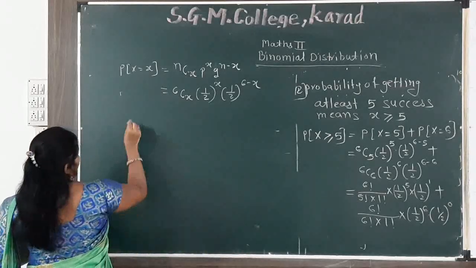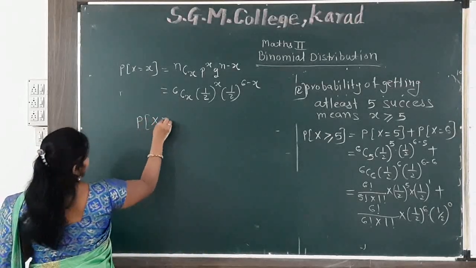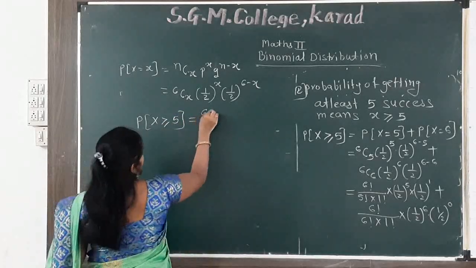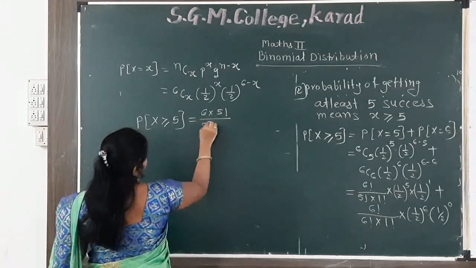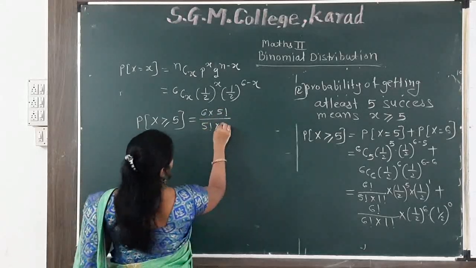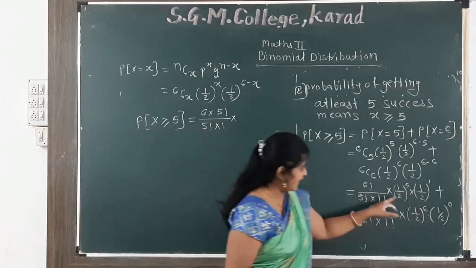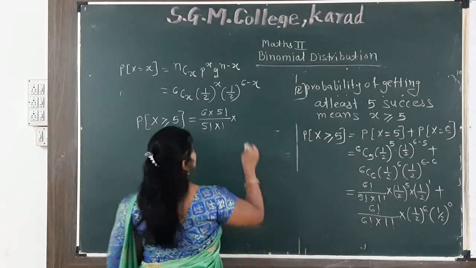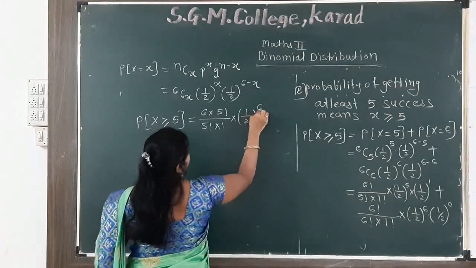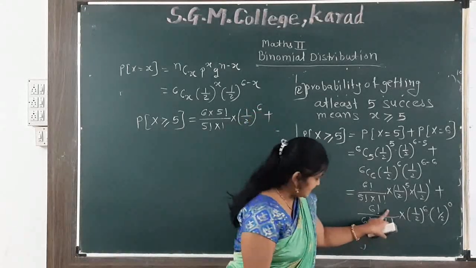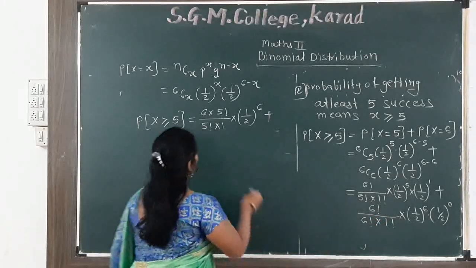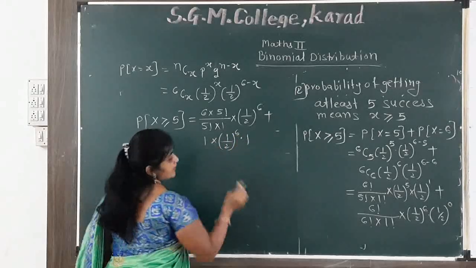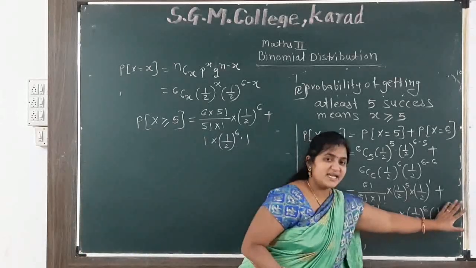I want all numbers at least 5. So simplify here. 6 factorial converts to 6 times 5 factorial, over 5 factorial multiplied by 1 factorial, multiplied by this 1 by 2 raised to the power 5 and this 1 by 2 raised to the power 1. Base are same, addition of powers. So we get 1 by 2 raised to the power 6, plus again 6 factorial cancels out. So 1 multiplied by 1 by 2 raised to the power 6 multiplied by 1, because when we raise to the power 0 we get the answer 1.